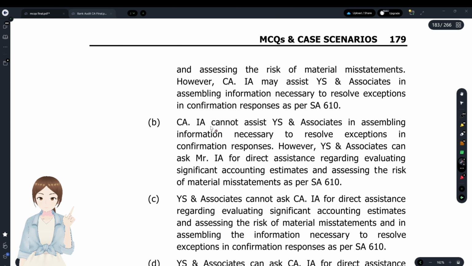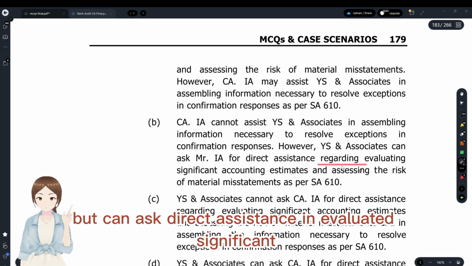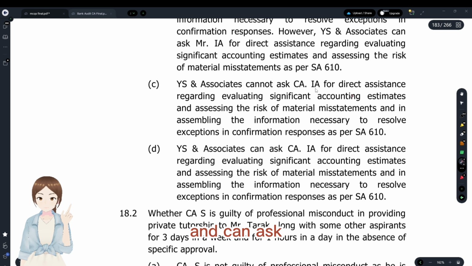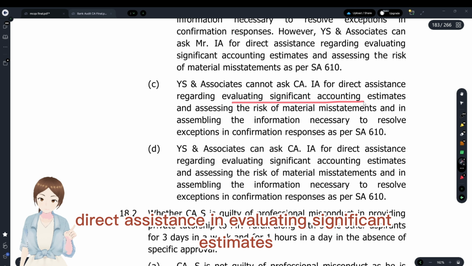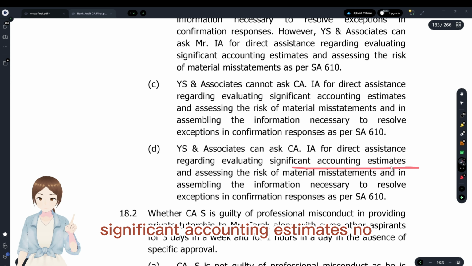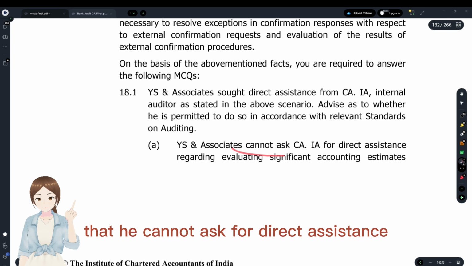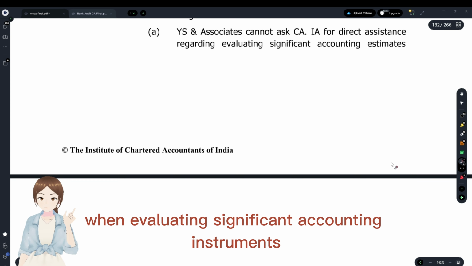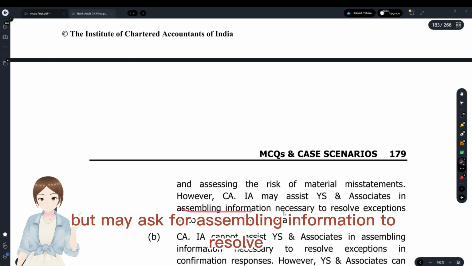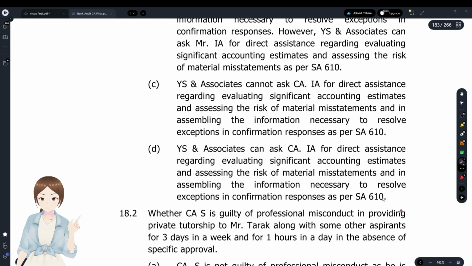We'll see the others. Cannot assist in assembling information, but can ask direct assistance in evaluating significant accounting estimates, no. Can ask direct assistance in evaluating significant estimates, no. Option A is most appropriate: he cannot ask for direct assistance in evaluating significant accounting estimates and risk of material misstatements, but may ask for assembling information to resolve exceptions in confirmations.